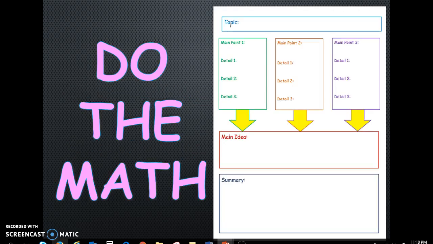You can do the math. If the main idea isn't directly stated, you can add up all of the main points with all of the details and the information that's provided. That will lead you to the main idea, what the passage is mostly about, and then you can write a summary from there.